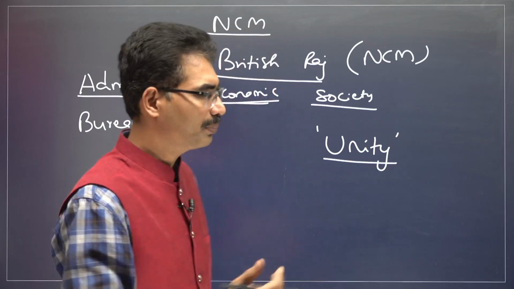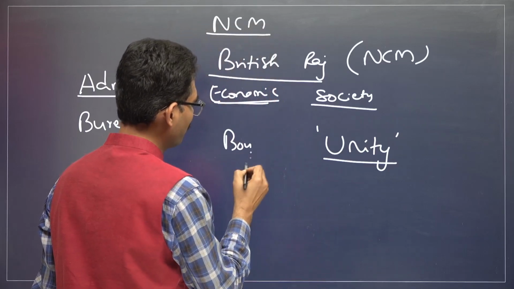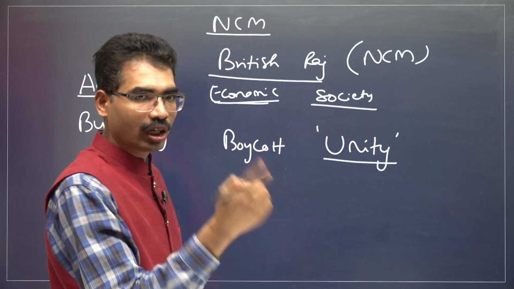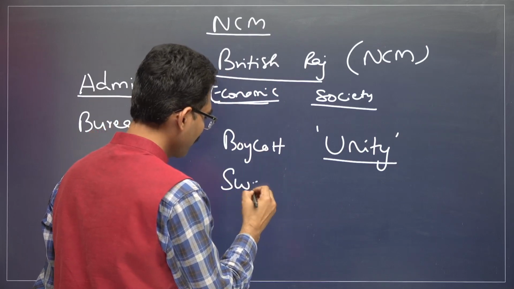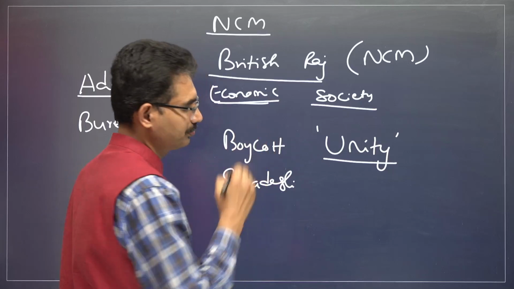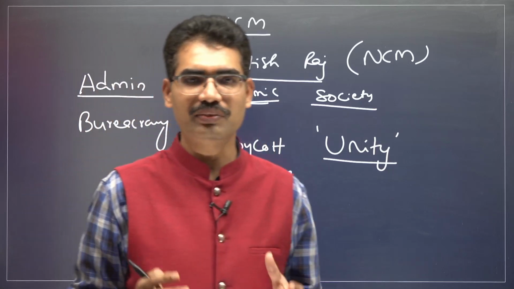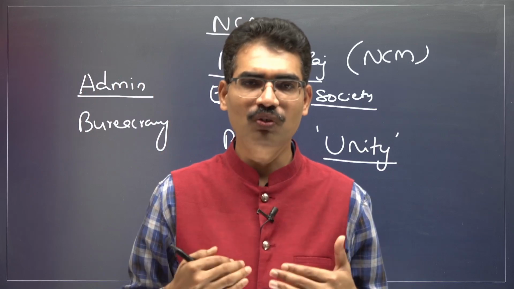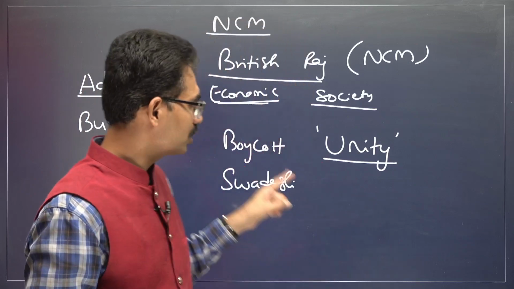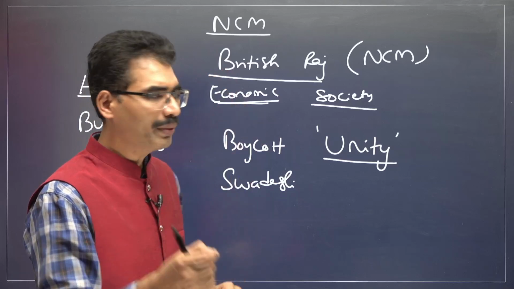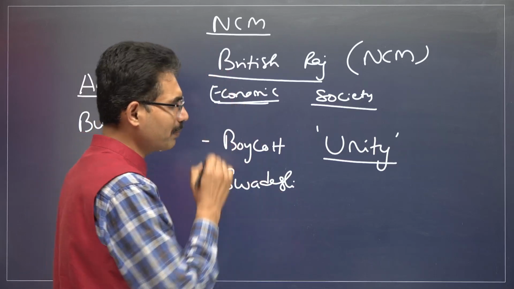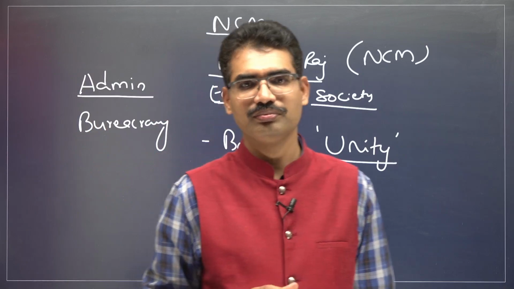Now let us not purchase their products. Let us boycott their products. On top of it, let us promote our products, our own handicrafts. Let us not use their products. The moment we attack their economic power, gradually they will come down.